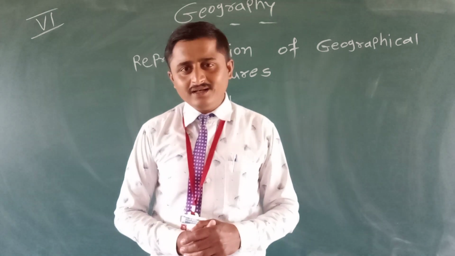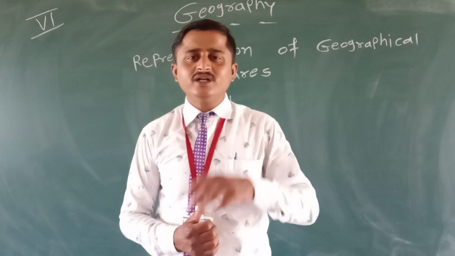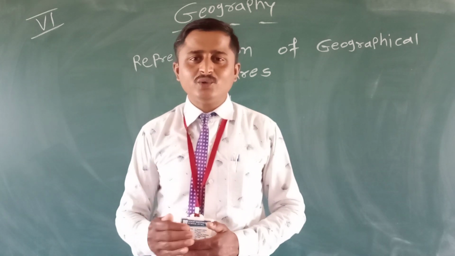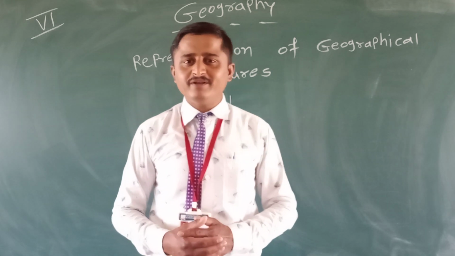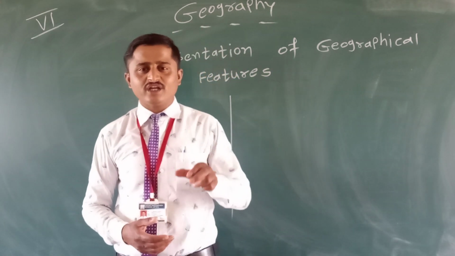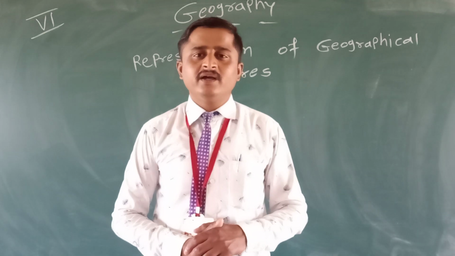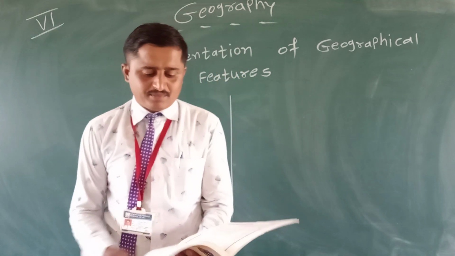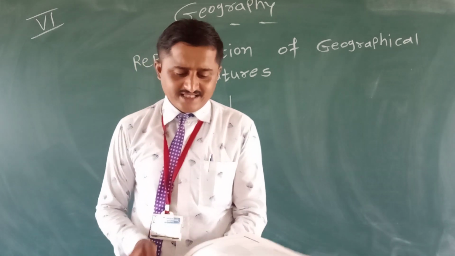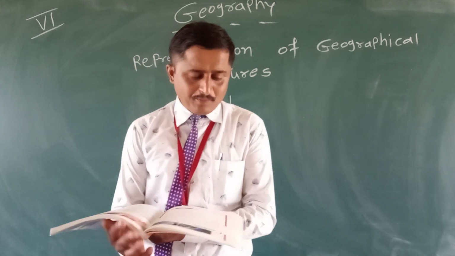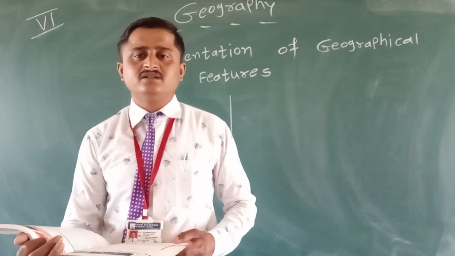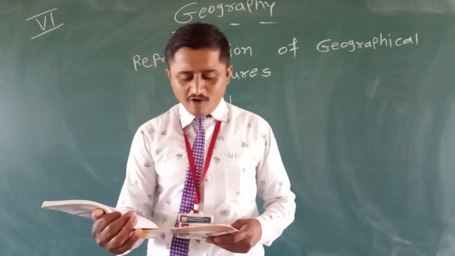There are some important concepts of geography, for example, latitudinal and longitudinal distance. What is the meaning of latitude and longitude? We already learned in 5th standard the latitudinal and longitudinal grid system. Correct? There are 6 important chapters in 6th standard. First, representation of geographical features. Second chapter, landform.